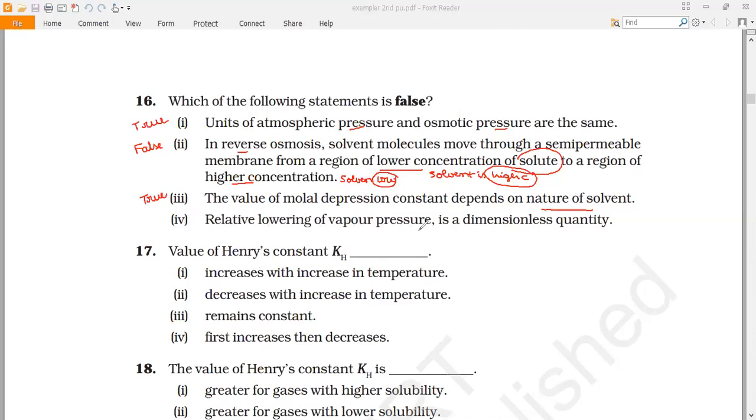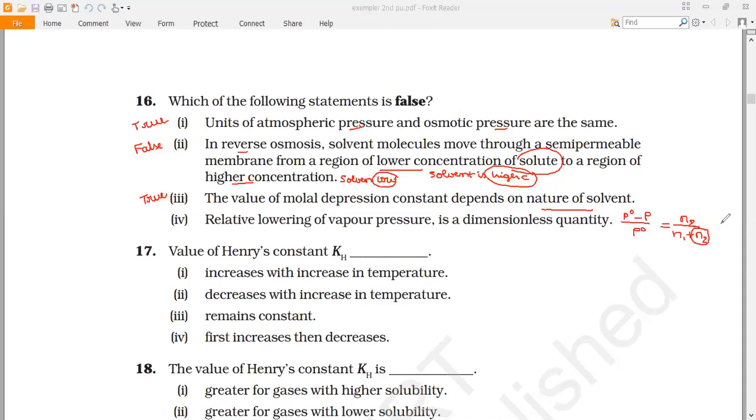Relative lowering of vapor pressure is a dimensionless quantity. We know that relative lowering of vapor pressure is (P naught minus P) divided by P naught, which is equal to N2 divided by N1 plus N2. For a very dilute solution, we are assuming N2 as negligible, so it is N2 by N1. Now, both in numerator and denominator, it is expressed in moles.